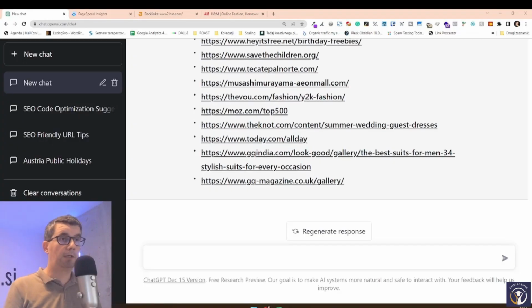One of the things you can use ChatGPT for with backlinks is to generate emails that we can send out to get backlinks, right? Email outreach to people that have websites is an extremely important part of getting backlinks, and it's tedious.